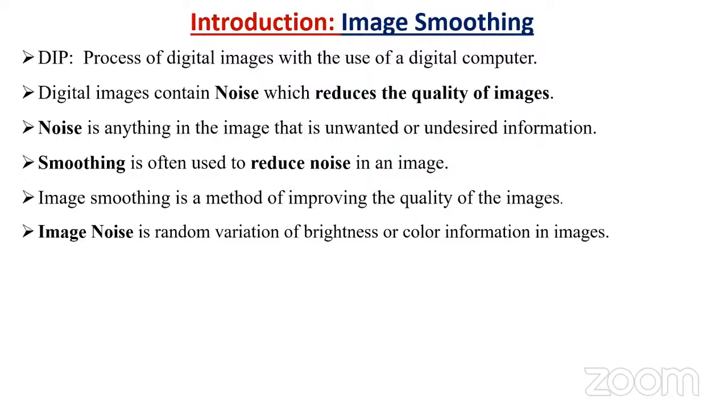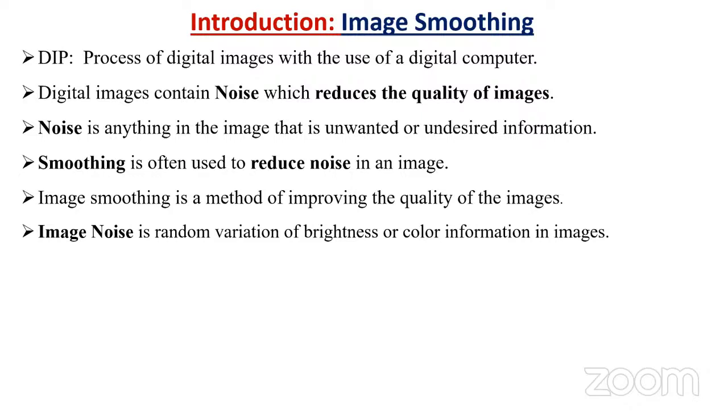In such scenarios, you may get false classification, false prediction, or false segmentation. Because of that, we have to reduce the noise. That is called noise reduction, one of the image smoothing techniques. So we have to reduce the noise, and based on that we are able to see the image properly.